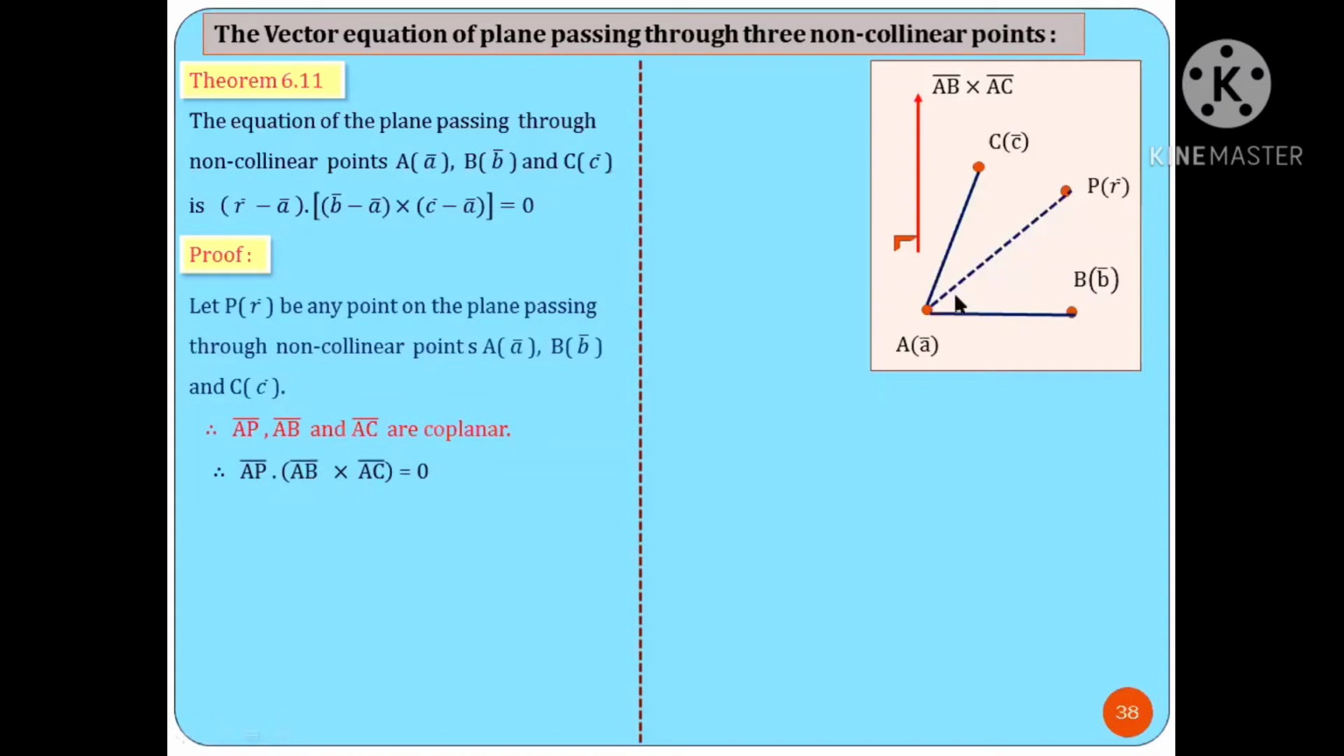Vector AP bar, from points you can write the position vector for AP bar as R bar minus A bar. Then second, vector AB bar is B bar minus A bar. And last, AC bar is expressed as C bar minus A bar. So the equation changes here. Let us see. R bar minus A bar dot with AB bar, meaning B bar minus A bar, cross product AC bar, that is C bar minus A bar, which is the required equation of the plane in vector form.